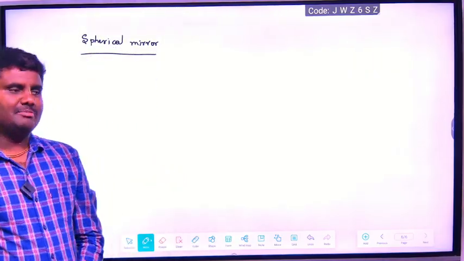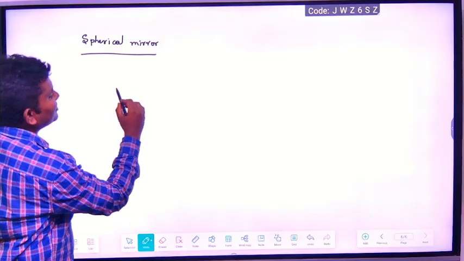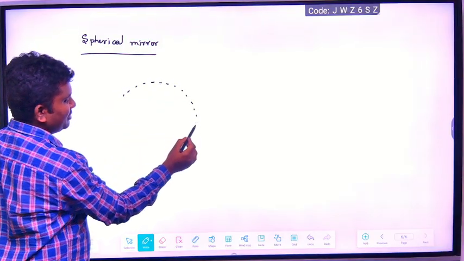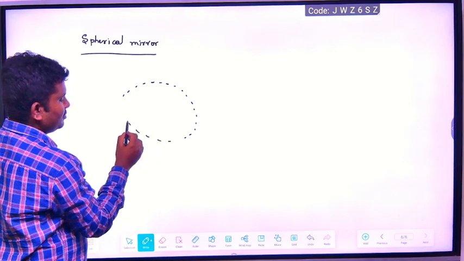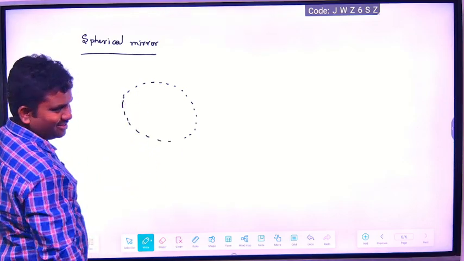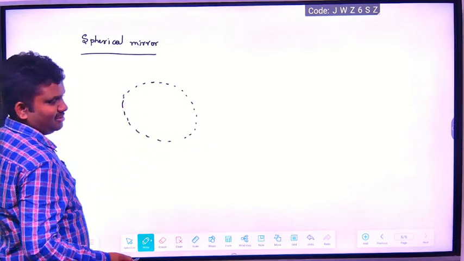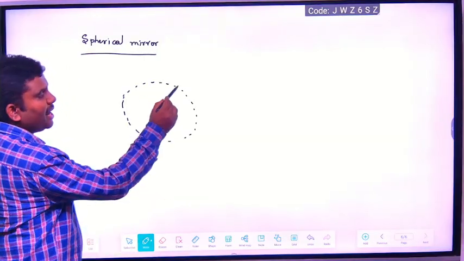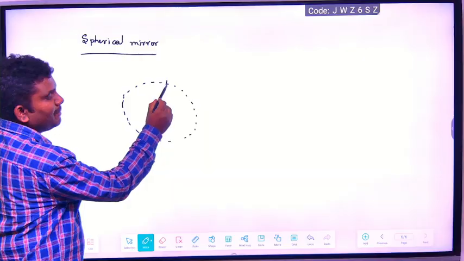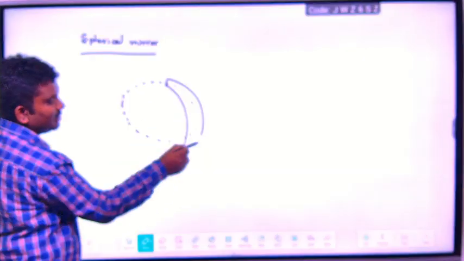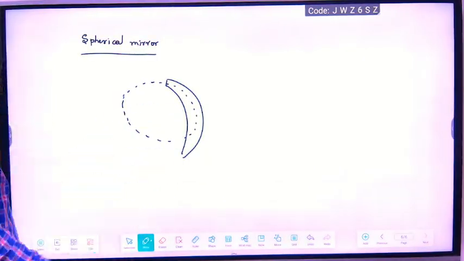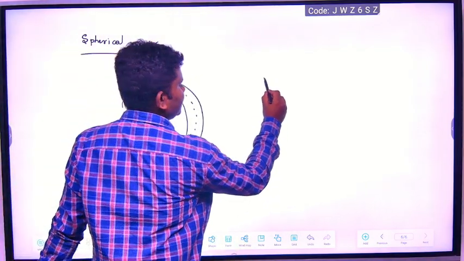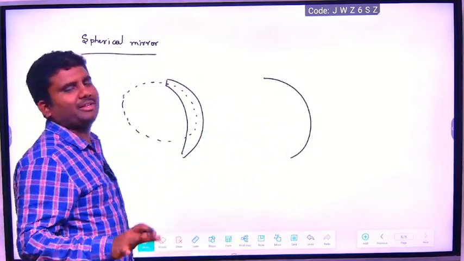Mirrors actually are a part of a hollow sphere. What does hollow sphere mean? If you take a hollow sphere, like a cricket ball, and cut a part of it, still it's not a mirror.